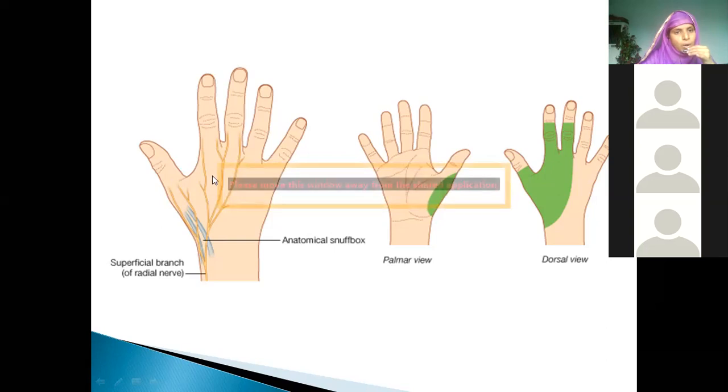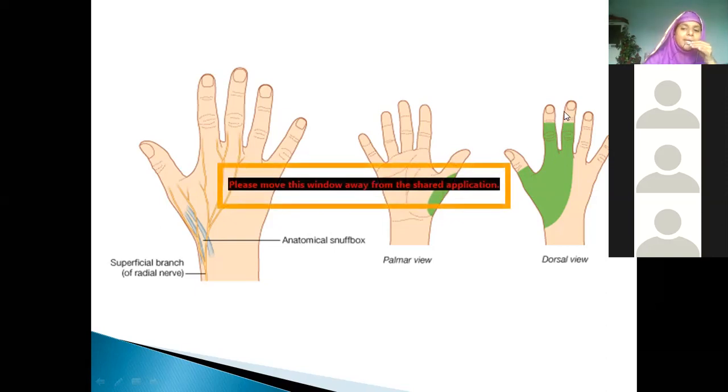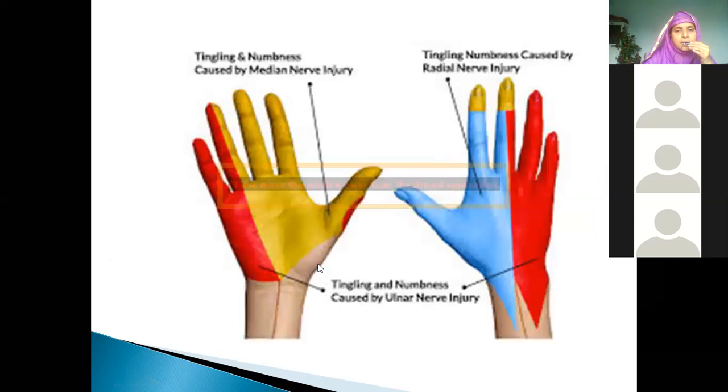Okay, so overall, how many fingers is it supplying? See here. 1, 2, and 3. But terminals are spared. There only the green area is supplied. This is the cutaneous supply of the dorsum of the hand, which is supplied by which nerve now? Radial nerve. The terminals will be supplied by median nerve. Median. Okay, that is the difference.